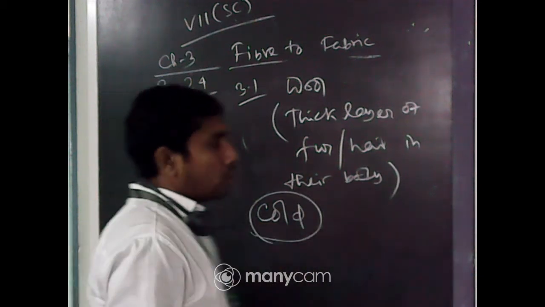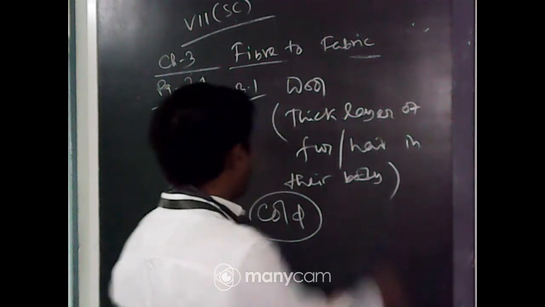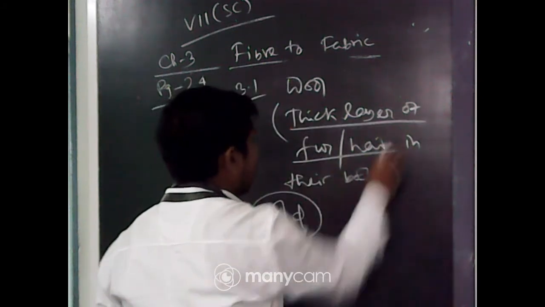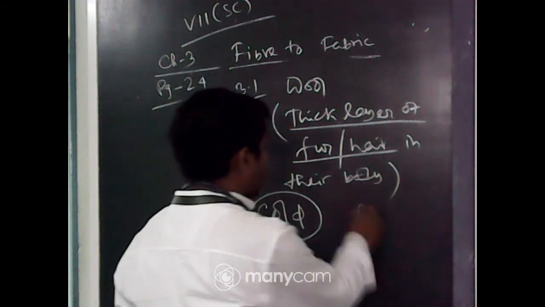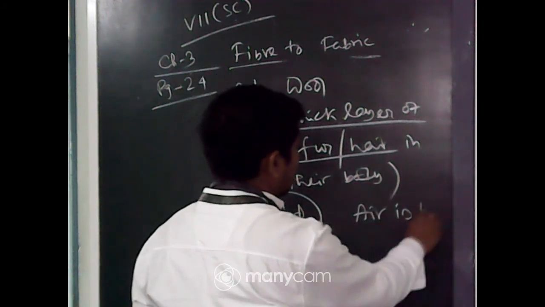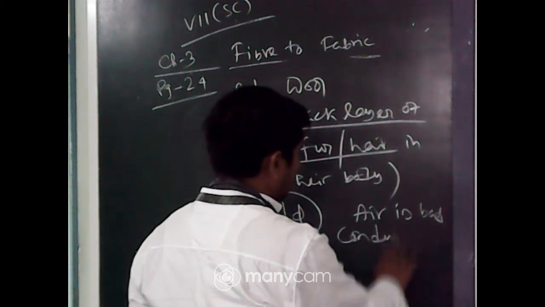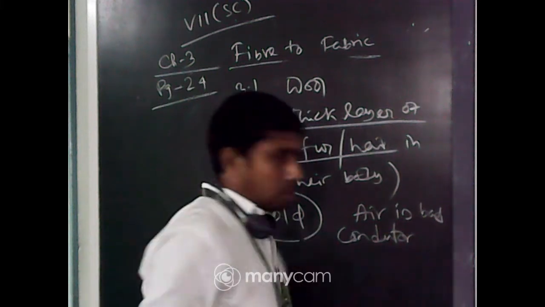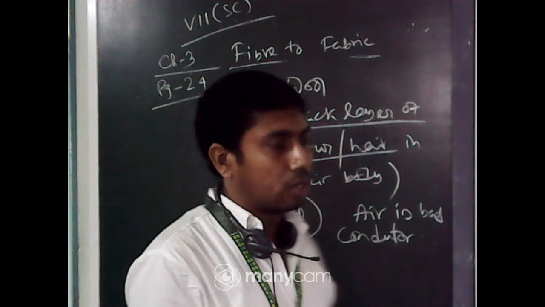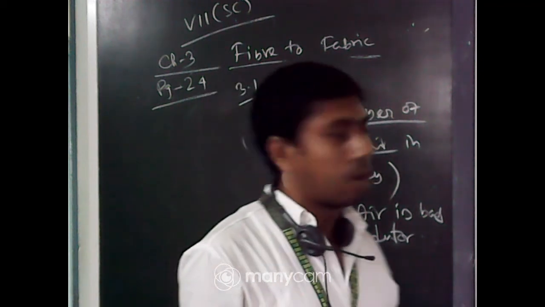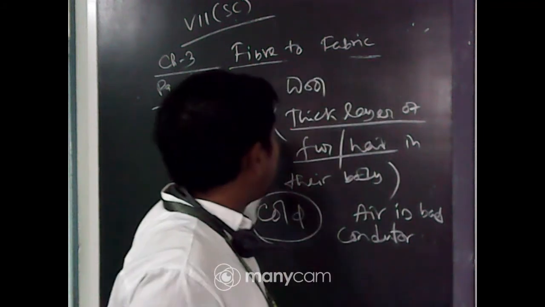The thick layer of fur or hair traps the air, and air is a bad conductor. So their body heat is retained around their body, which keeps them warmer. So it is the adaptation technique which is used by that kind of animal.